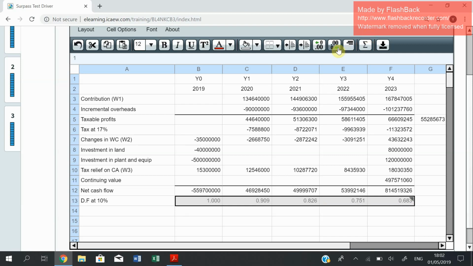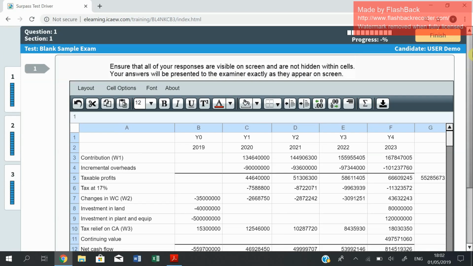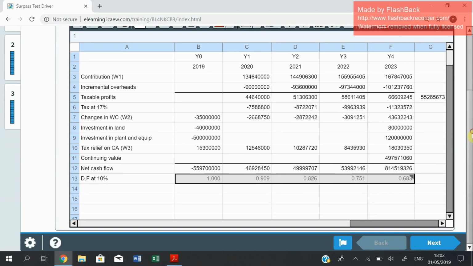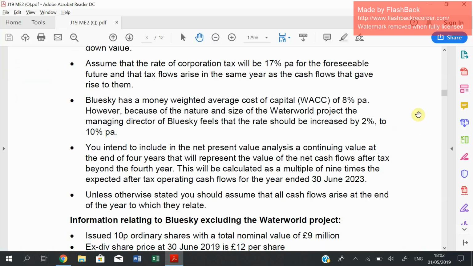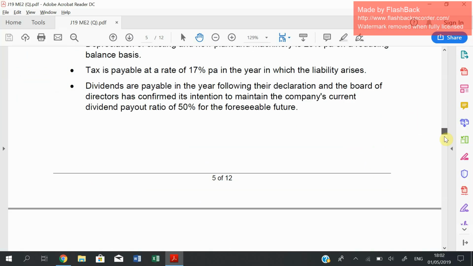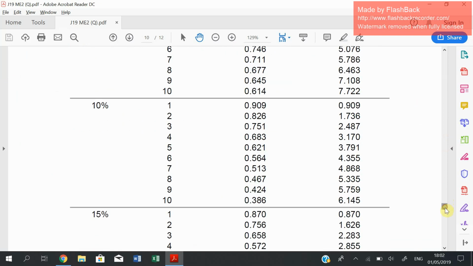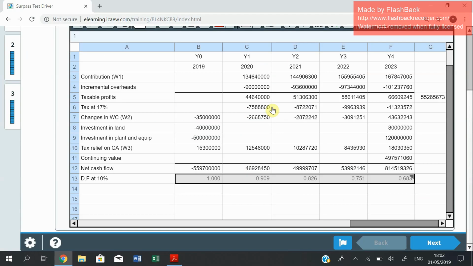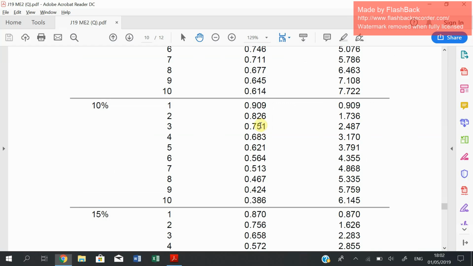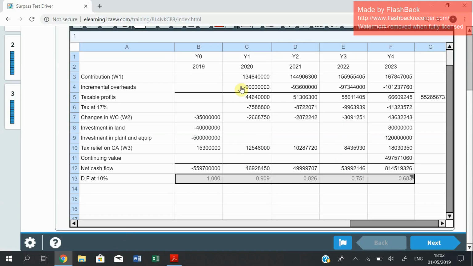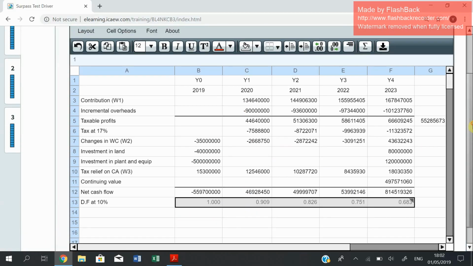You will see that in the software, somewhere in here, you're going to have what is known as the list of formula and tables. You click on that, you will have this table presented to you, and then you will choose, here you go, you're going to use 10%: 0.909, 0.826, 0.751, and 0.683. So this is where you're going to get that.